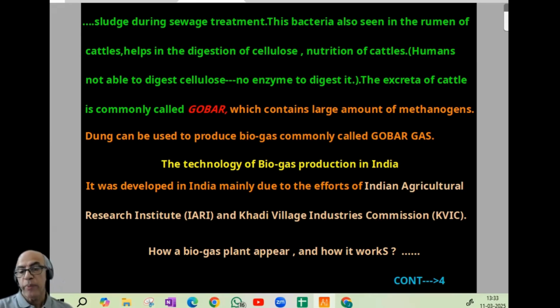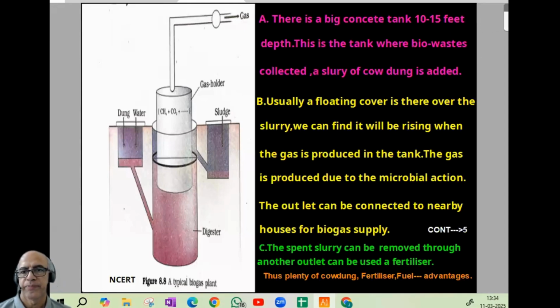Now, the technology of biogas production was developed in India mainly due to the efforts of the Indian Agricultural Research Institute, IARI, and the Khadi and Village Industries Commission, KVIC. This is a popular theory question in the NEET exam. How a typical biogas plant appears and how it works, we can discuss on the next page. I think this page is clear. So we can proceed to the next page.